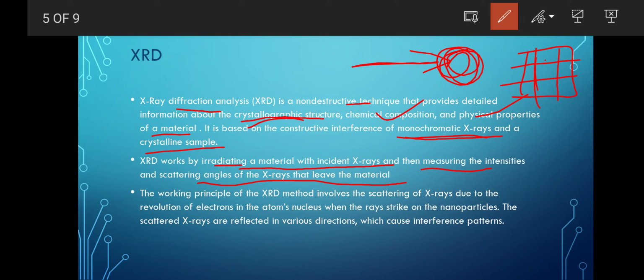Like we have seen in neutron activation analysis, a single neutron goes and bombards the nucleus, right? Same way here, the X-ray goes and bombards the sample. So what is the working principle of XRD? This method involves scattering of X-ray due to the electrons in the atom when the X-ray strikes the nanoparticle. The scattered X-rays are diffracted in various directions, which causes an interference pattern. This whole interference pattern is measured, and based on this, all these properties are identified.